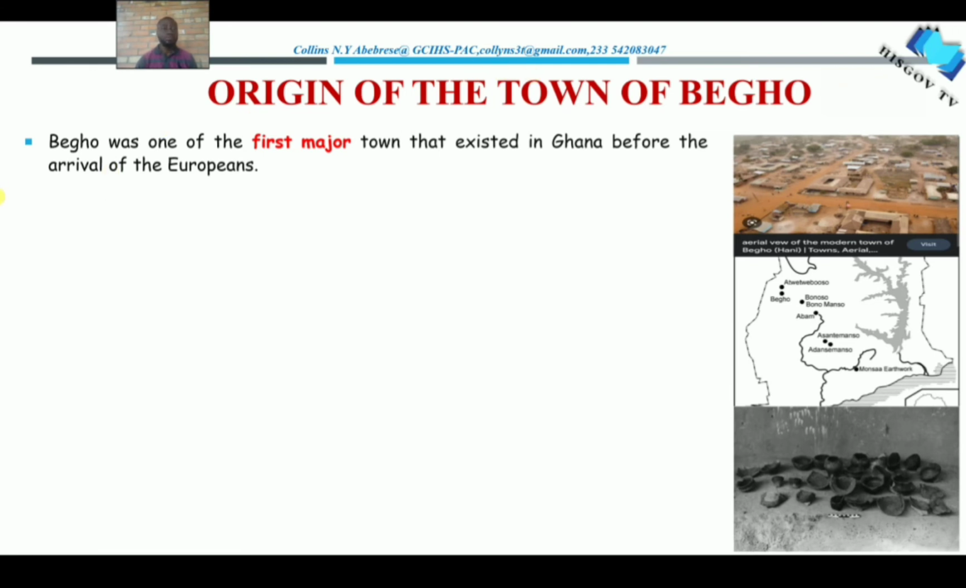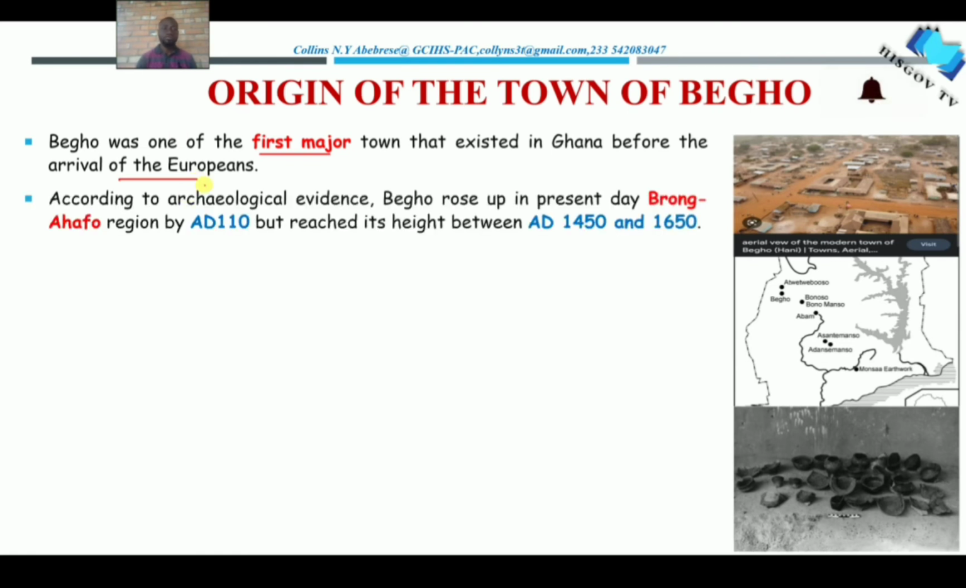So we're saying that the Bego town was one of the first major towns that existed in Ghana before even the arrival of Europeans. So as I earlier indicated, these towns were there even before the arrival of the Europeans, which then presupposes that Europeans came to meet these towns. Now, according to archaeological evidence, Bego rose up in present-day Brong region by AD 110, and then it reached its height between AD 1450 and 1650.